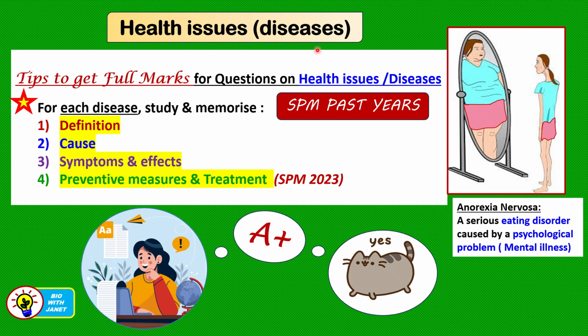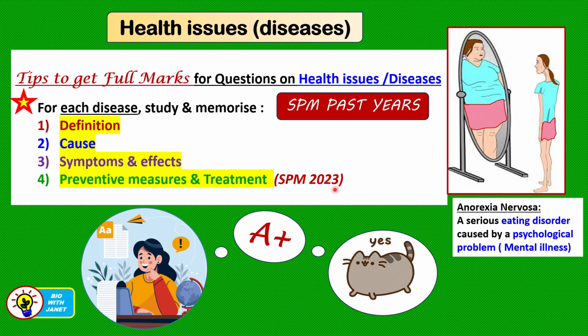Health issues or diseases are constantly asked in the biology syllabus, in the SPM and other exams. Now, how to get full marks for questions on health issues and diseases? Here are the tips to get full marks. For each disease, study and memorize the definition, the cause or causes, symptoms and effects, and then preventive measures and treatment. Preventive measures are taken to prevent oneself from getting the disease, whereas treatment is for those who are already suffering from the disease and what can be done to improve their situation.